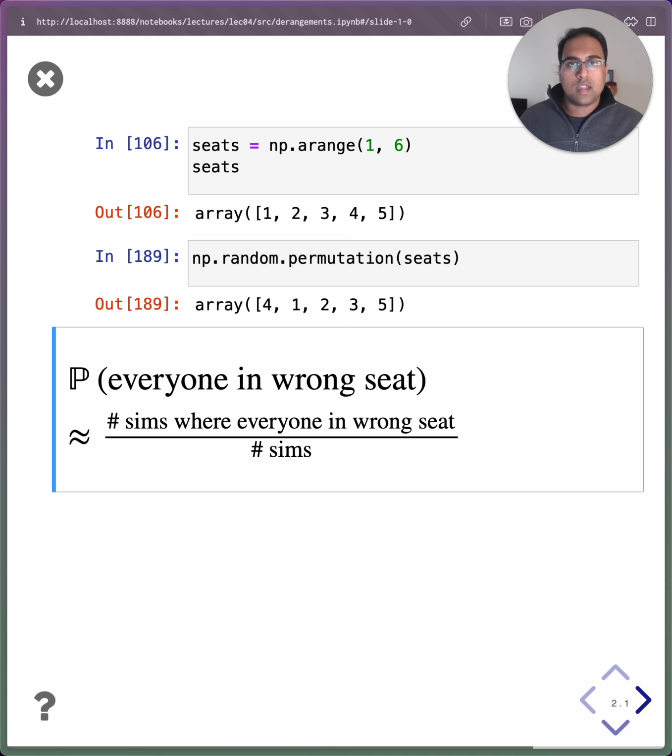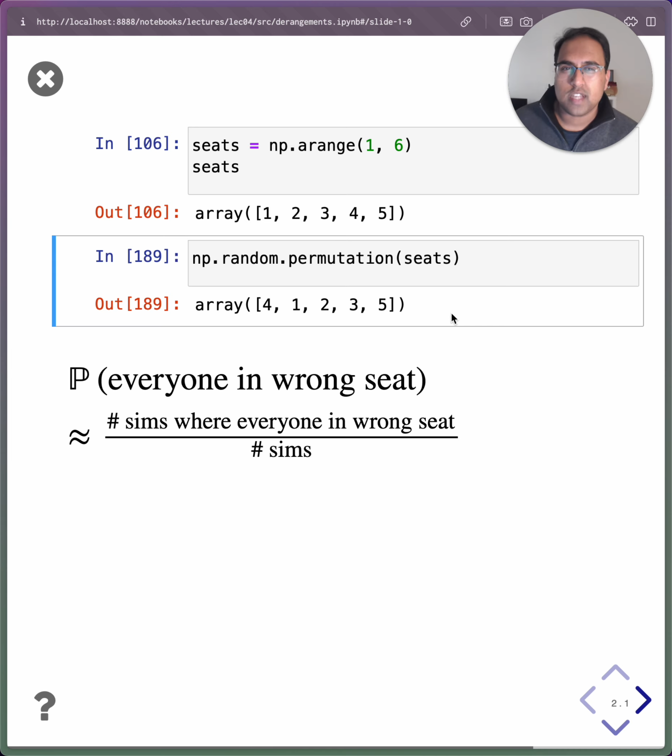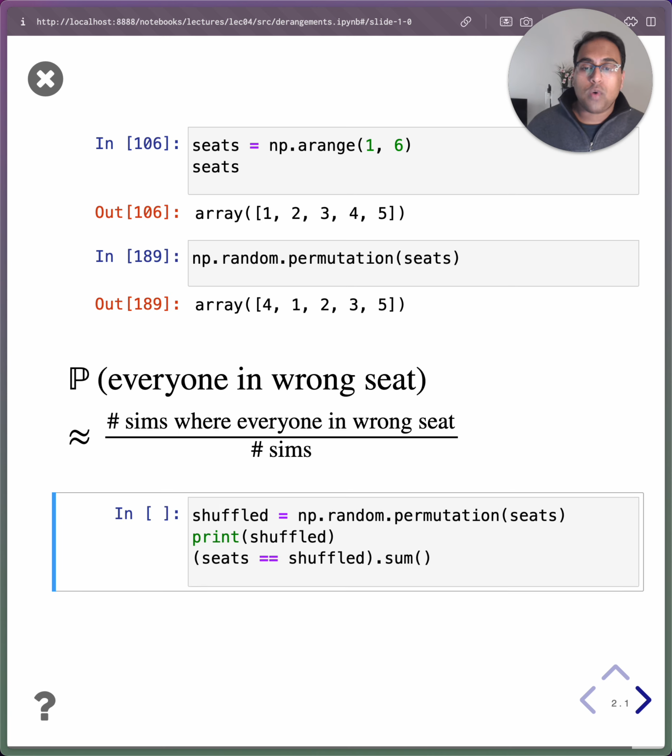And probability theory tells us that as long as we run a large number of simulations, this estimated probability, the number of successes over the number of total simulations, will converge on the true theoretical probability with high certainty. So that's what we will try here. We need some way to repeatedly run np.random.permutation to get a new shuffling of everyone on the plane and then keep track of whether or not everyone was in the wrong seat. Here's one way I might do that.